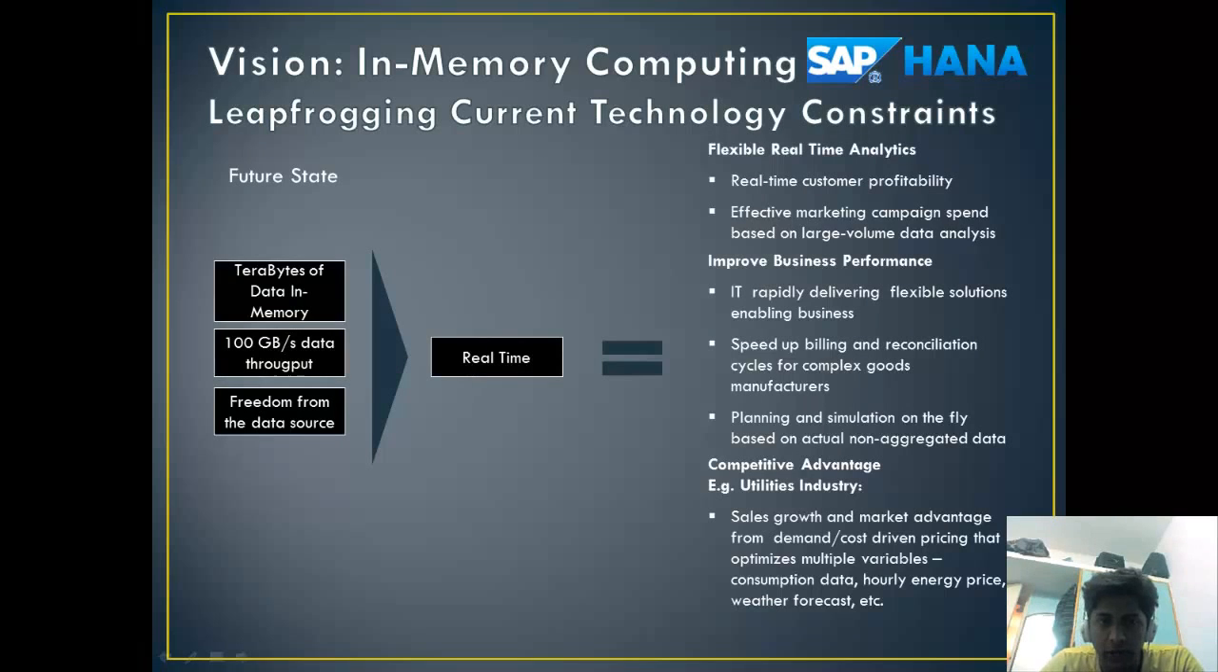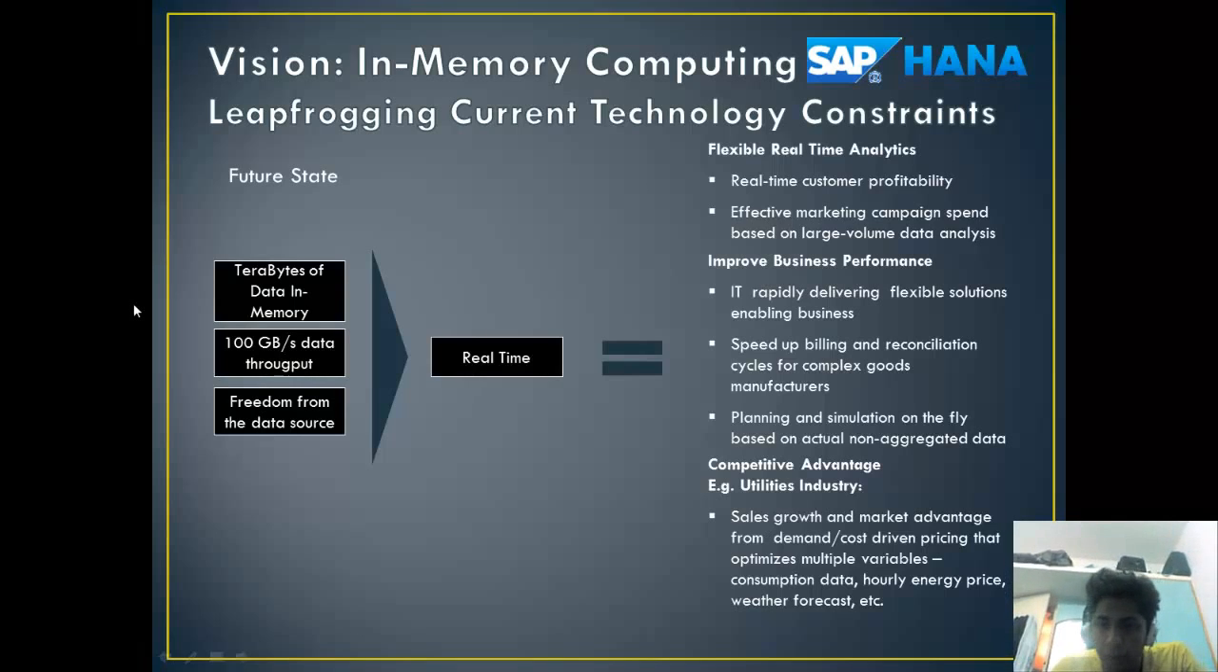This is a slide which shows leapfrogging current technology constraints, which means if in-memory computing is activated, then this is what the future state is going to be. Terabytes of data will be in memory. Thus, the hard disk will not be needed now. 100 GBs of data will make the throughput very large, which means 100 GBs of data per second can flow through the channel. Freedom from the data source. The data will not need to be dependent on the data source anymore. All these factors make the data real time.